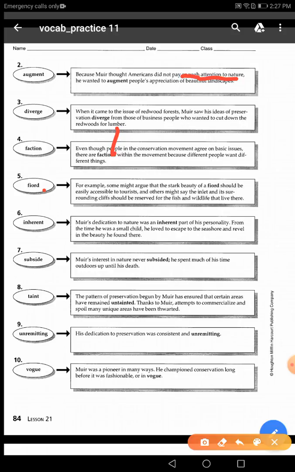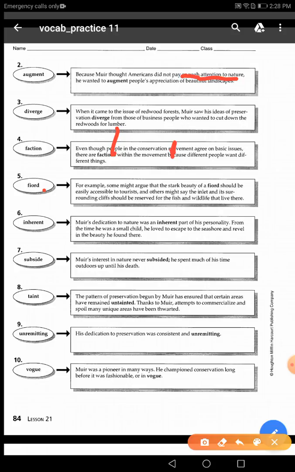He said that his ideas were preservative of the environment, and his beliefs diverge from business people. So, what do business people do? Of course, they want to cut down the trees. So, guys, his ideas diverged from them. So you can figure out the meaning of the word diverge here, which is on the next page, page 85.